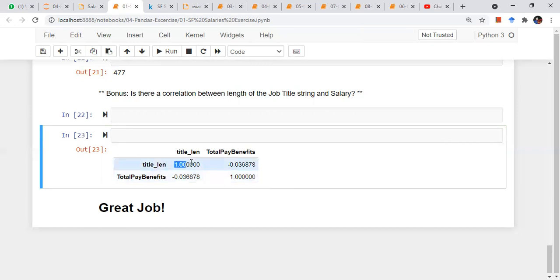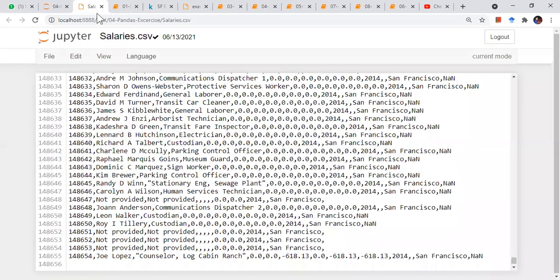If the value is 1 or -1, there is very high correlation. 1 means perfect correlation, -1 means negative correlation, so if one value is increasing, the other value is decreasing. If the value is close to 0, that means there is no correlation. If height increases, I cannot say anything about weight, there is no relation. But in general, the data we work with has some kind of correlation between some of the columns. So this you have to perform.